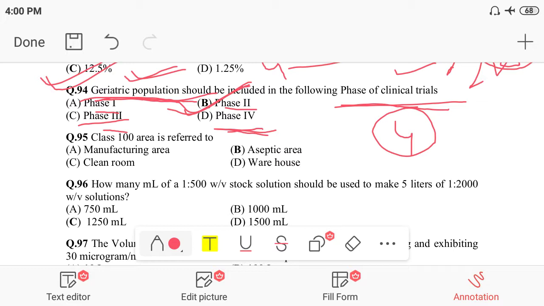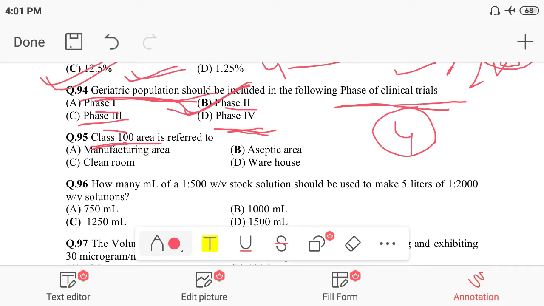Now we are discussing the next question, number 95. The class 100 area is referred to as what? What do you mean by class 100 area? That is an important thing. Option A is manufacturing area, option B is aseptic area, option C is the clean area, option D is the warehouse area.